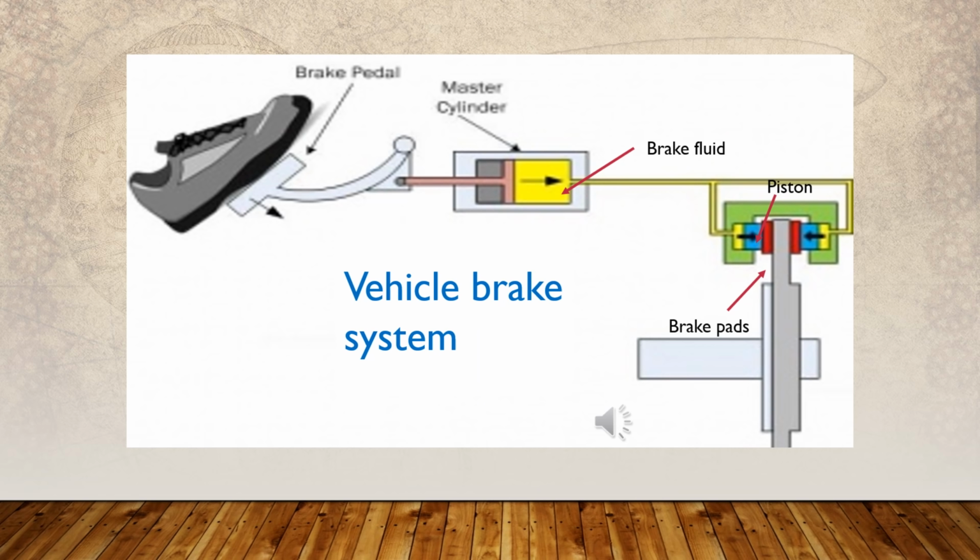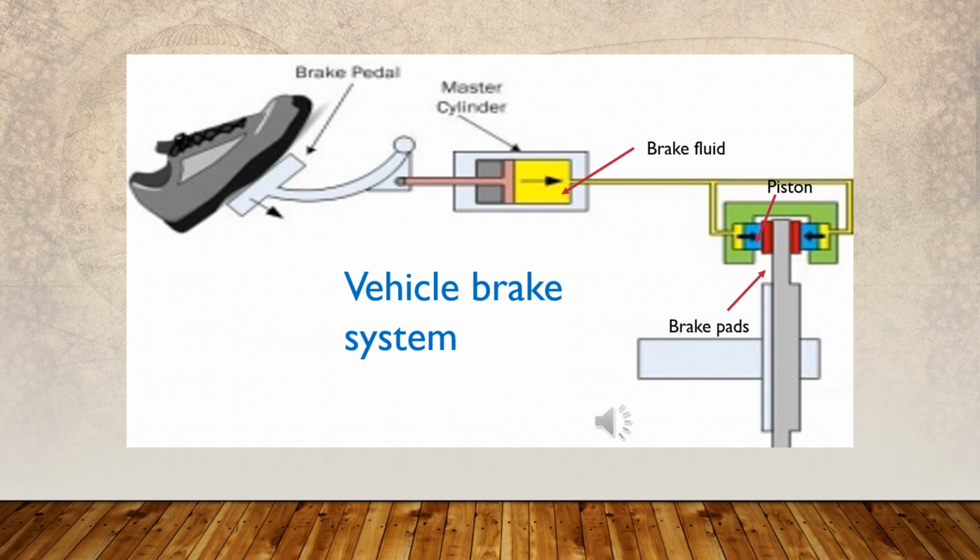Another instance where the principle of liquid pressure transmission is applied is the brake system in a vehicle. We know it as the hydraulic brake system. You can see the parts of the brake system of the vehicle here. When the driver applies force on the brake pedal, it is transmitted to the piston in the master cylinder.